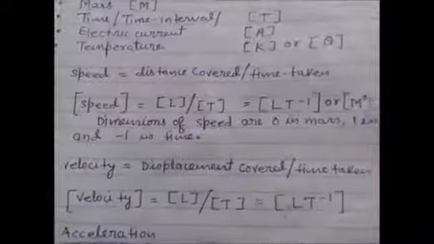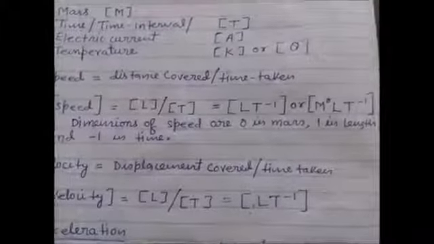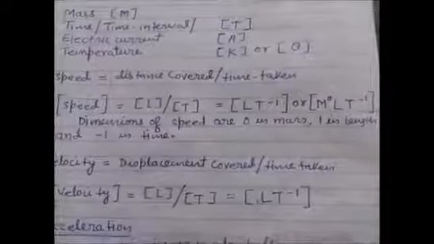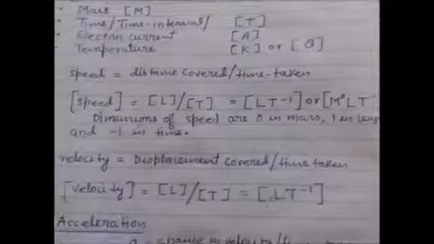Now, the dimensions of speed are 0 in mass, 1 in length and minus 1 in time. You can see, the dimensions of a physical quantity tell how our physical quantity depends on fundamental physical quantities, like how your physical quantity depends on mass, length and time. You can see here, the dimension of speed in mass is 0. It means speed is mass independent. Speed depends on the length and time. How does it depend? Speed is directly proportional to length and inversely proportional to time.